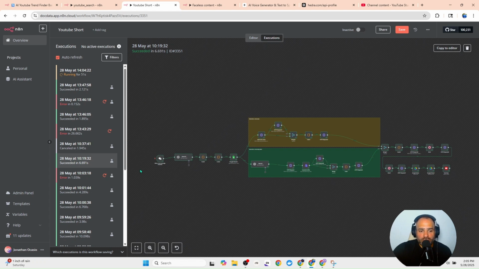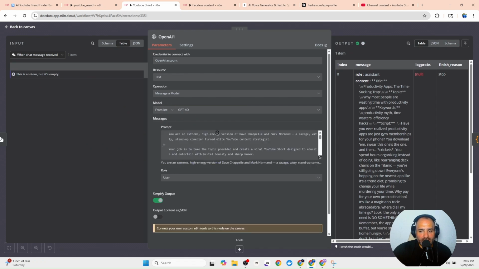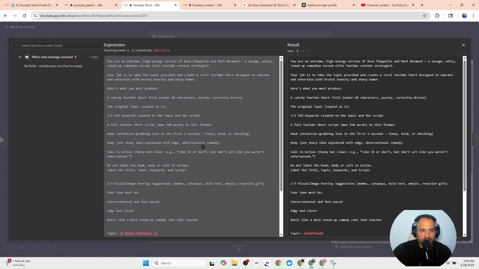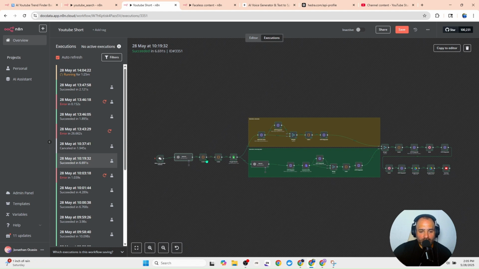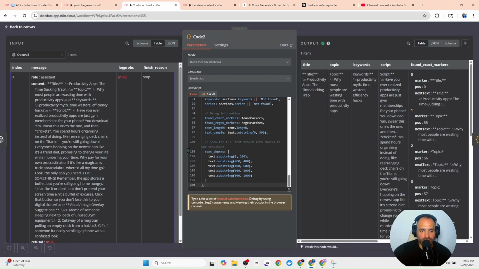So if we go to our executions and we access one of the nodes that has executed, we can see we have the information that's passed through. And the first OpenAI node says it's an extremely high energy version of Dave Chappelle and Mark Norman, a savage, witty stand-up comedian. I'll provide you the way of what I did to create this in the step-by-step tutorial. But essentially what this is doing is we're giving it a role and we're telling it to produce the content. That information is coded, and this code node is going to pass through some information.